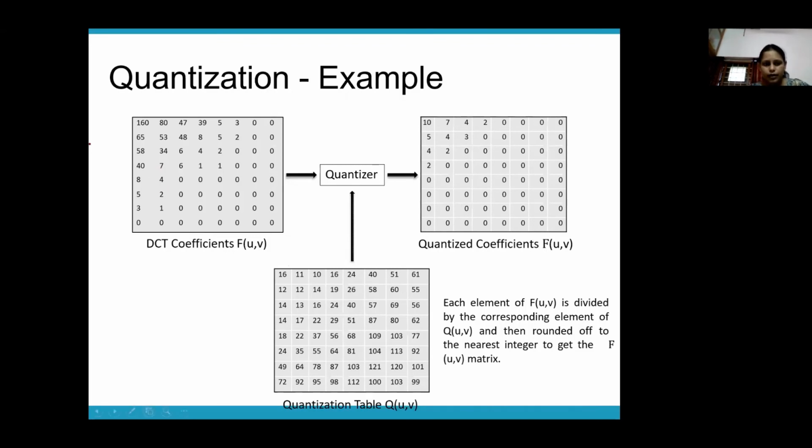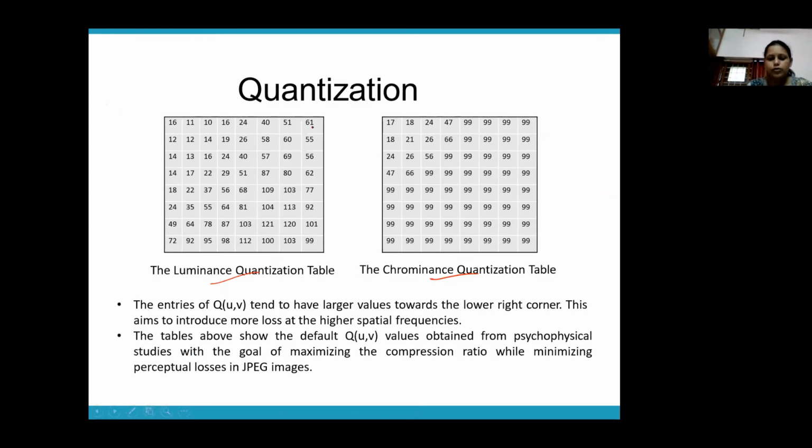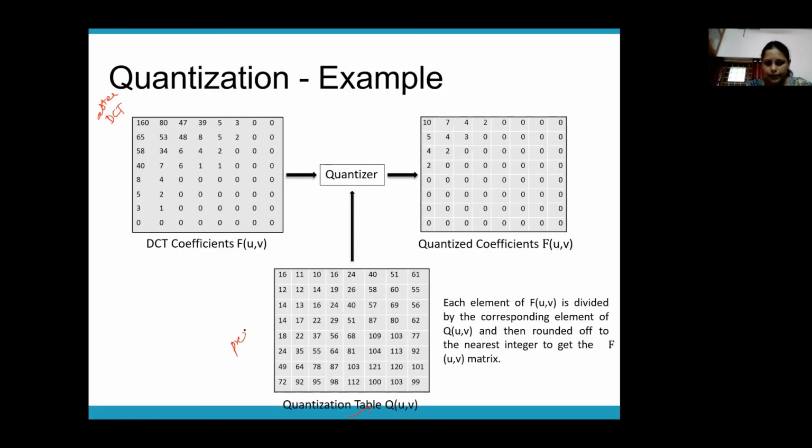So what is done in quantization? This is your matrix after DCT. After DCT, you have a lot of portions that are 0. Now, this matrix you are going to divide by this quantization table. Look at this. This is the predefined luminance quantization table. So you divide this matrix by this matrix. You can see 160 divided by 16. What will you get here? You will get a 10, right? 80 divided by 11, how much will you get? You will get a 7 here.